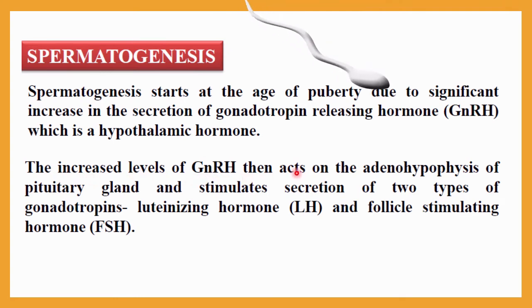It will act on the adenohypophysis of the pituitary gland. This is a repetition, we have already learned it in standard 11, so remember this also. The increased level of gonadotropin releasing hormone acts on the adenohypophysis of the pituitary gland, and it will stimulate the secretion of two types of gonadotropin hormone: luteinizing hormone, called LH, and the second hormone secreted is follicle stimulating hormone. As LH and FSH secretion is initiated, this will lead to the spermatogenesis process starting.